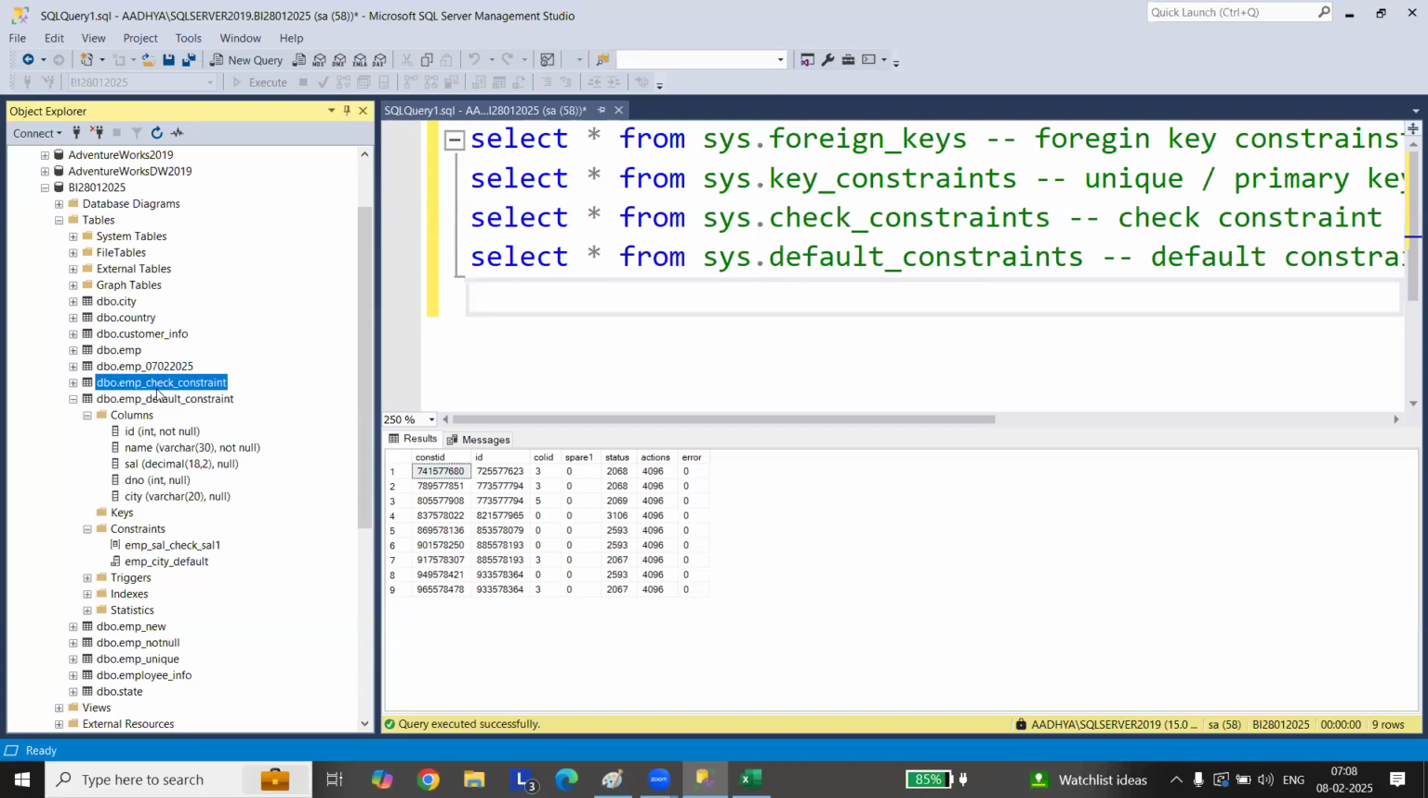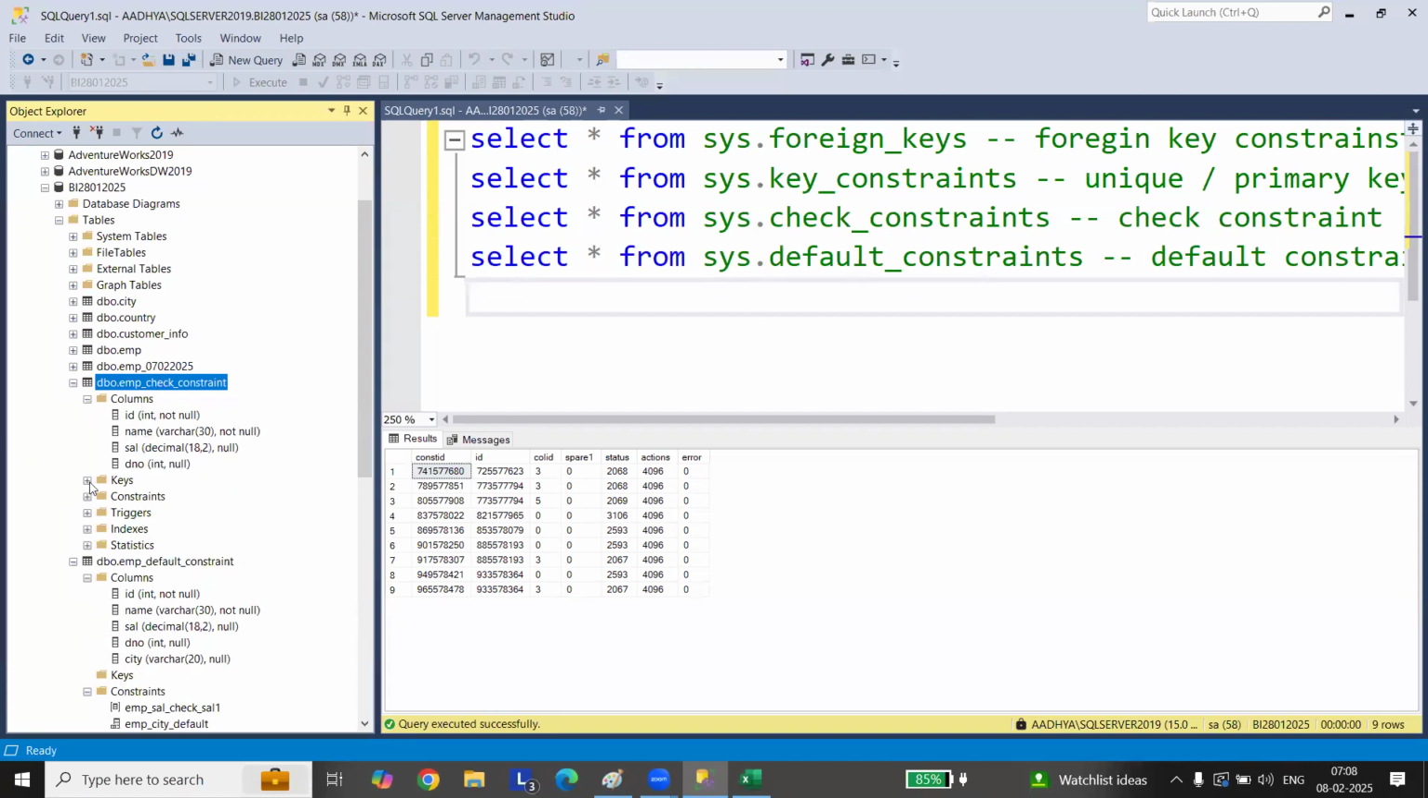Similarly, if you go to this table, check constraint. If you go to the columns, there is nothing in keys here. If you go to keys, you don't have it. But here, if you go to constraints, you will find this. So this is how you need to identify it, go to the table and see.